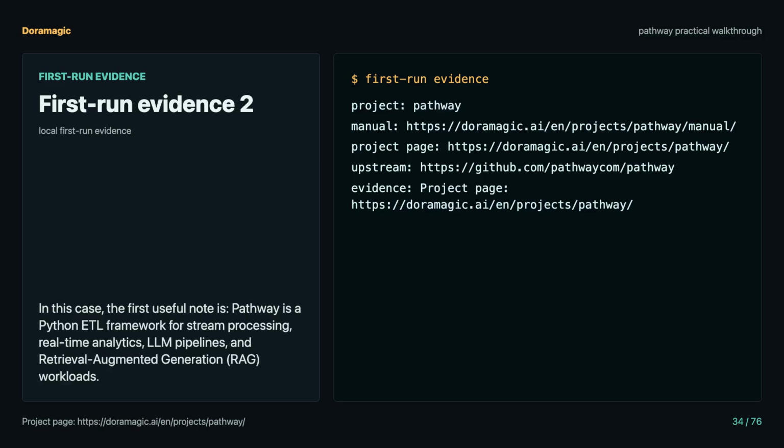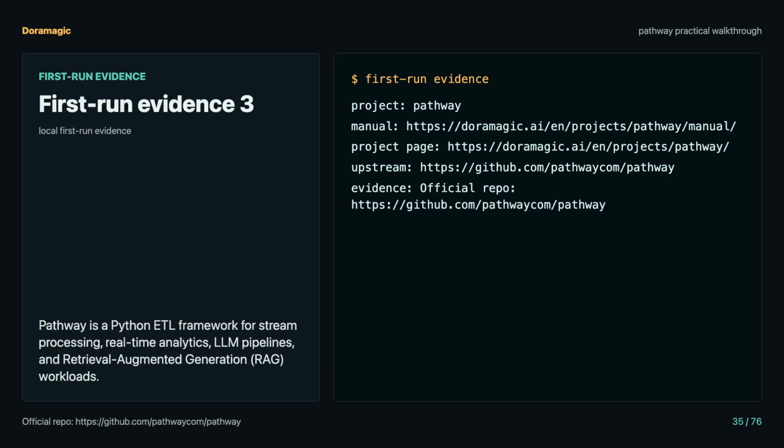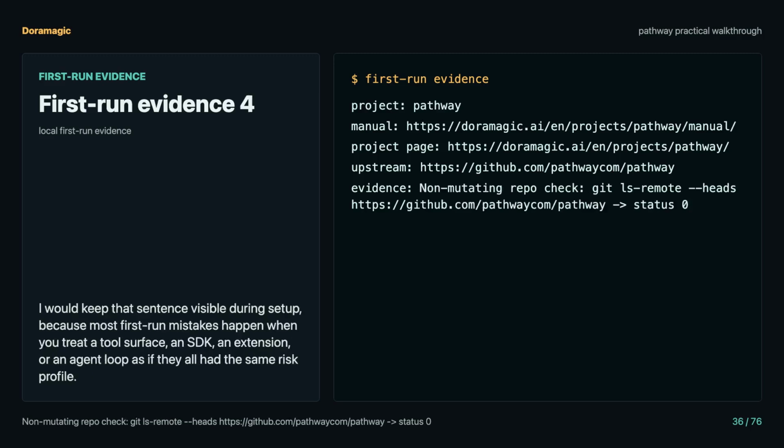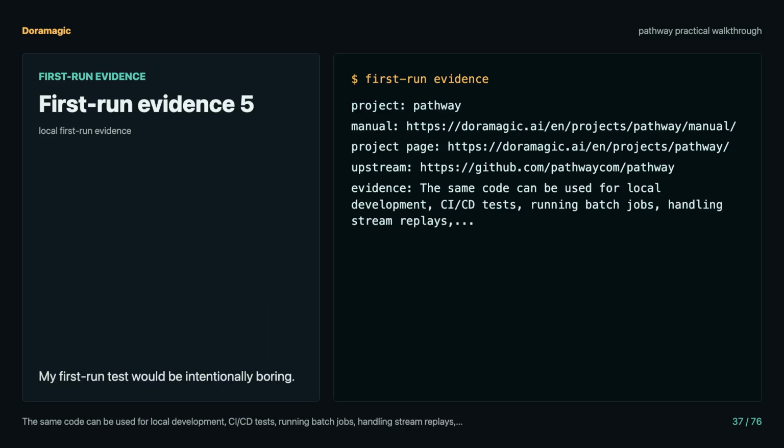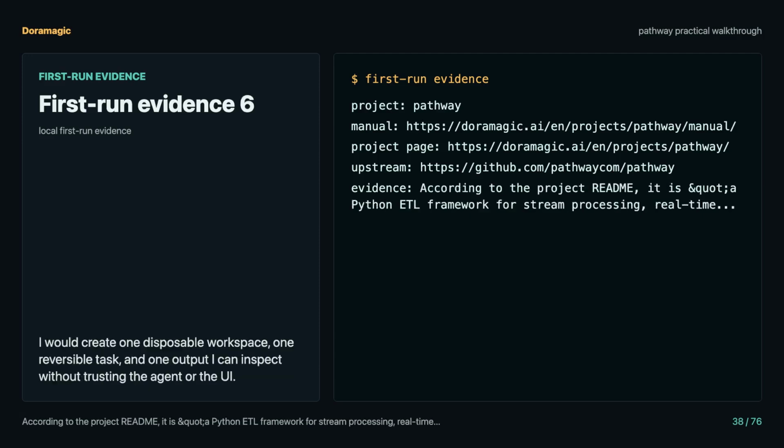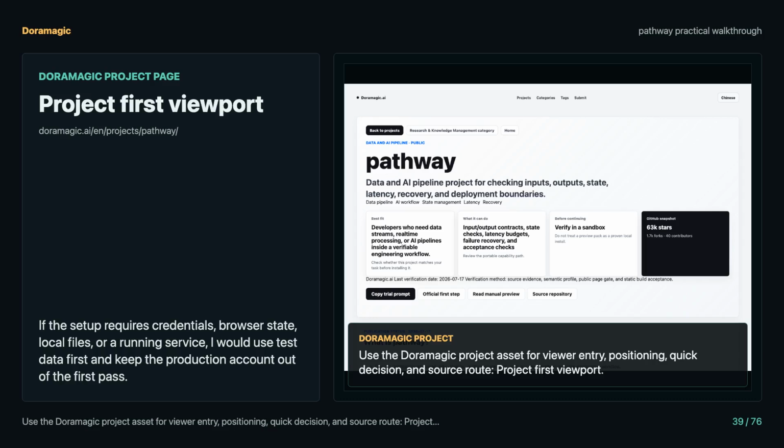Here is the concrete first-run checklist I would use for Pathway. Step 1. Open the Doramagic manual and the upstream repository side by side. Step 2. Identify the smallest entry point, not the most impressive one. Step 3. Run one task where failure is cheap. Step 4. Save the log or output. Step 5. Decide whether the next run deserves more permissions.